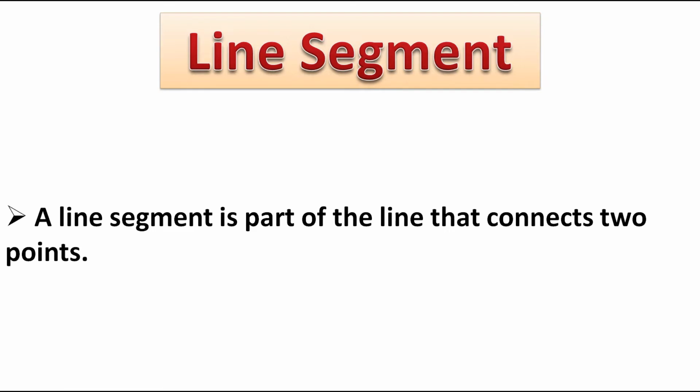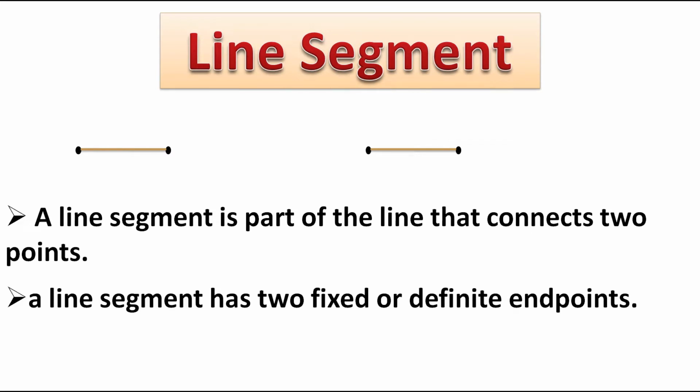A line segment is part of the line that connects 2 points, like this. This is the line segment which has 2 points. A line segment has 2 fixed or definite end points. These are the 2 end points of this line segment.